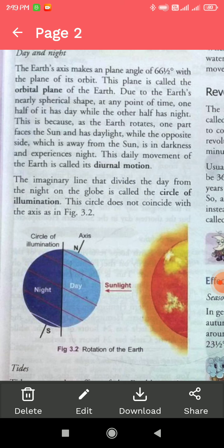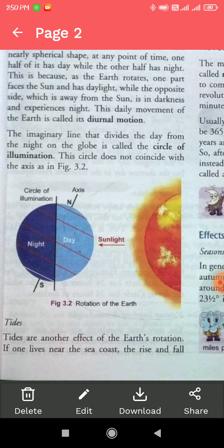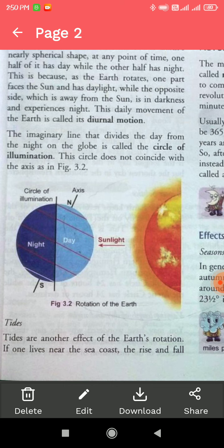Diurnal motion. The imaginary line, like the longitude and latitude we discussed in chapter 2, that divides the day from the night on the globe is called the circle of illumination. The circle does not coincide with the axis in figure 3.2.